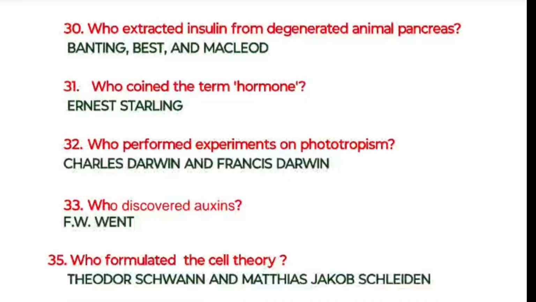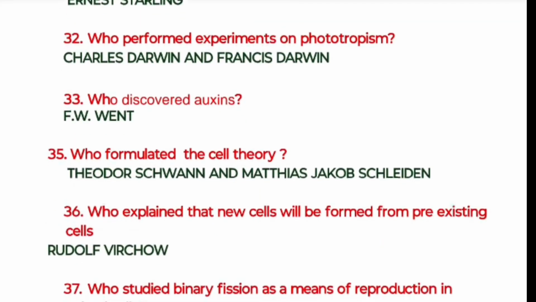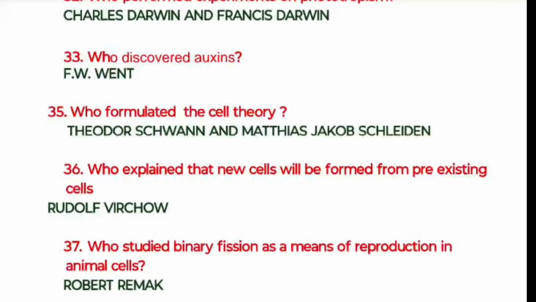And the 31st one: who coined the term hormone? Ernest Starling. And the 32nd one: who performed experiments on phototropism? Charles Darwin and Francis Darwin. And the 33rd one: who discovered auxins? F.W. Went. And the 35th one: who formulated the cell theory? Theodor Schwann and Matthias Jakob Schleiden.